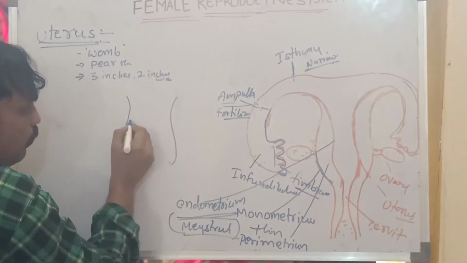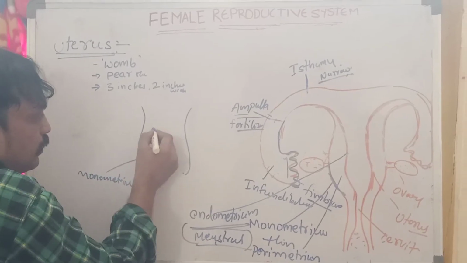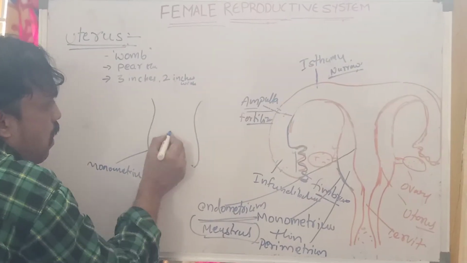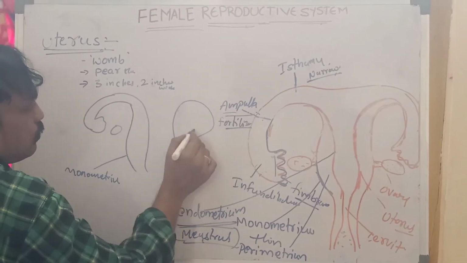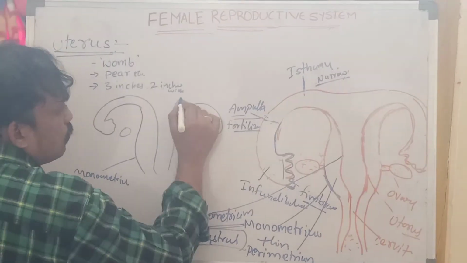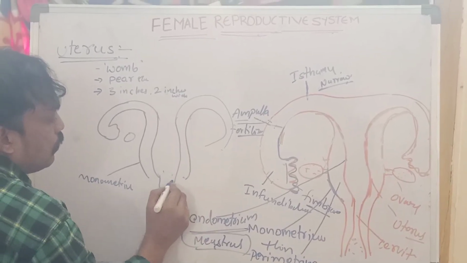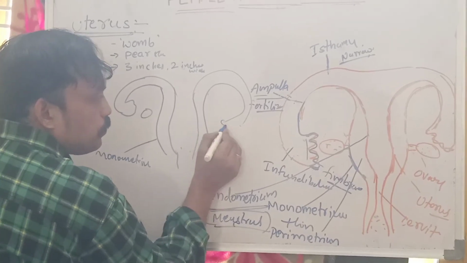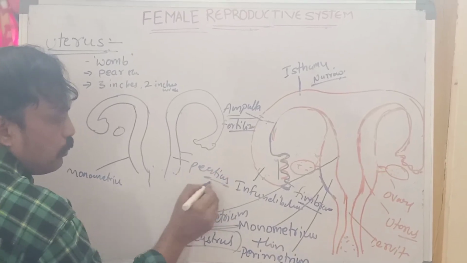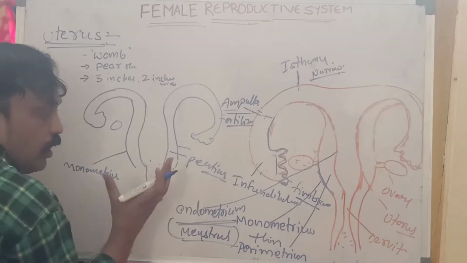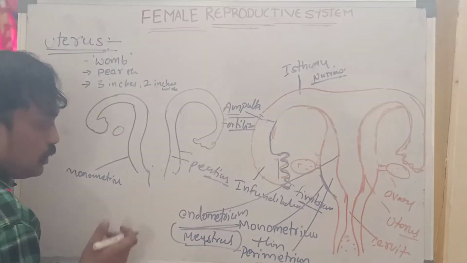The outside layer, a very thin layer, we can call the perimetrium. The middle layer, the myometrium, shows flexibility; especially at the time of birth, parturition, it shows contractions and relaxations.